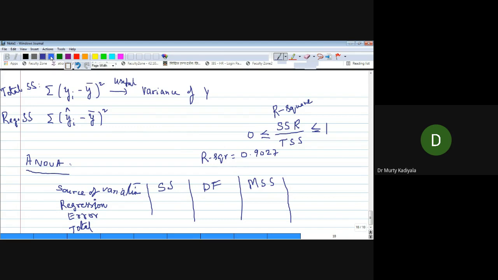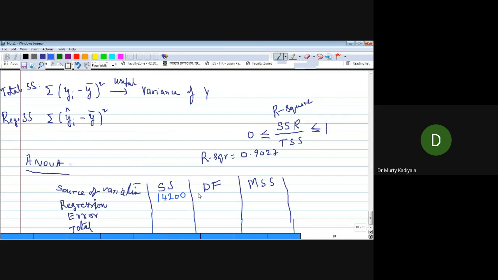Now tell me the answers. What is the regression sum of squares? 14,200. Correct.